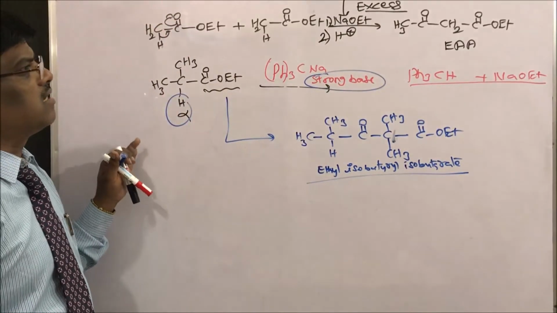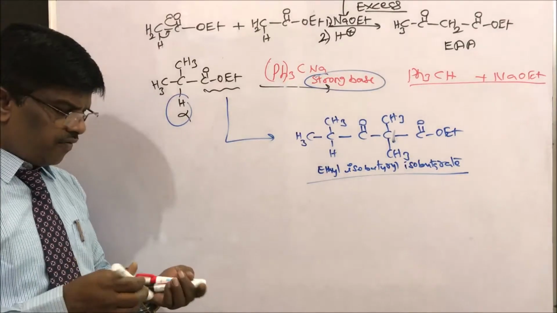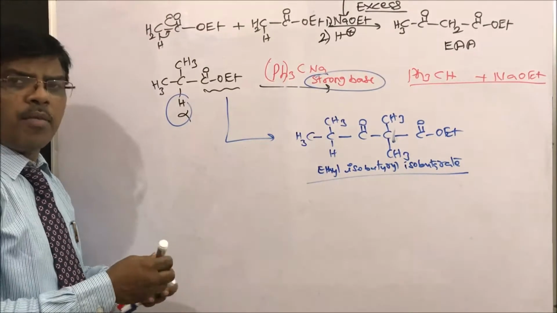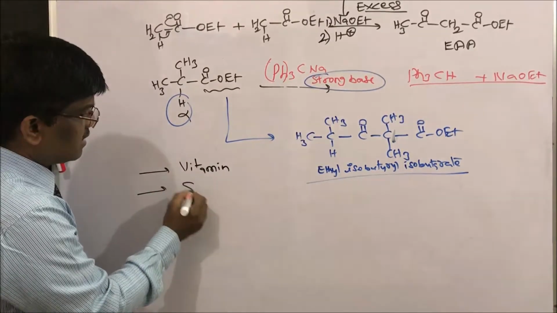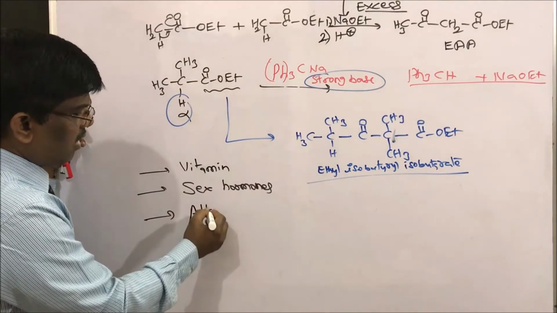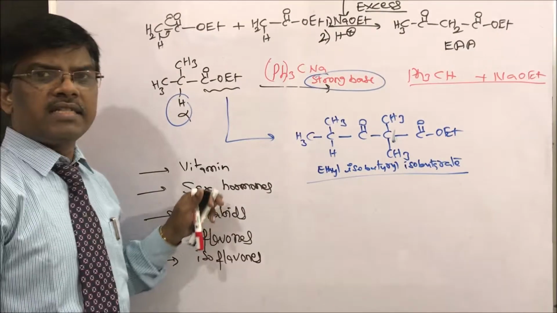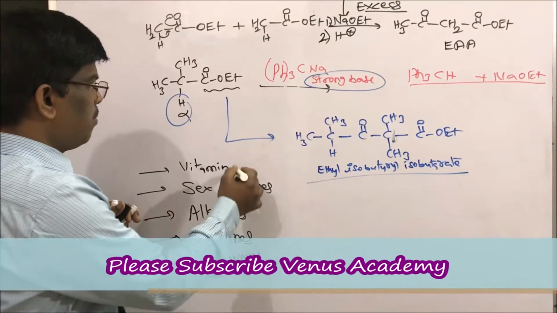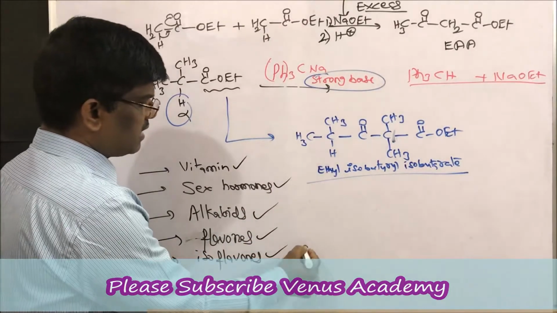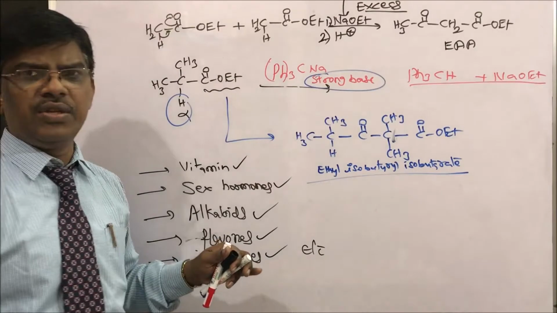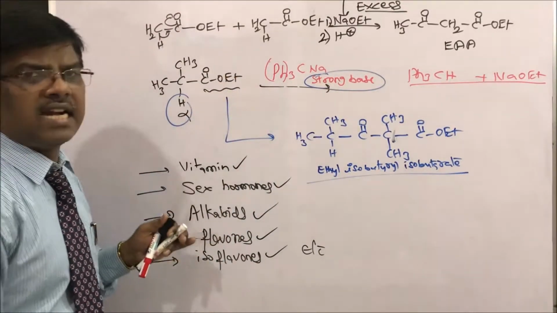Yes students, this reaction is very important in synthetic organic chemistry, where we can prepare a number of compounds like vitamins, sex hormones, alkaloids, flavones, isoflavones. Based on Claisen condensation, we can prepare these. So it is a widely used synthetic reaction of organic chemistry, that is Claisen condensation.